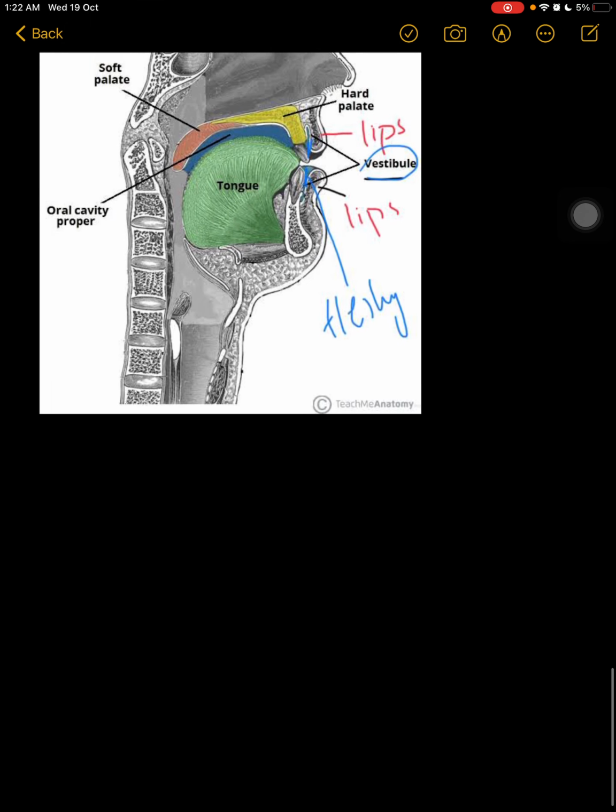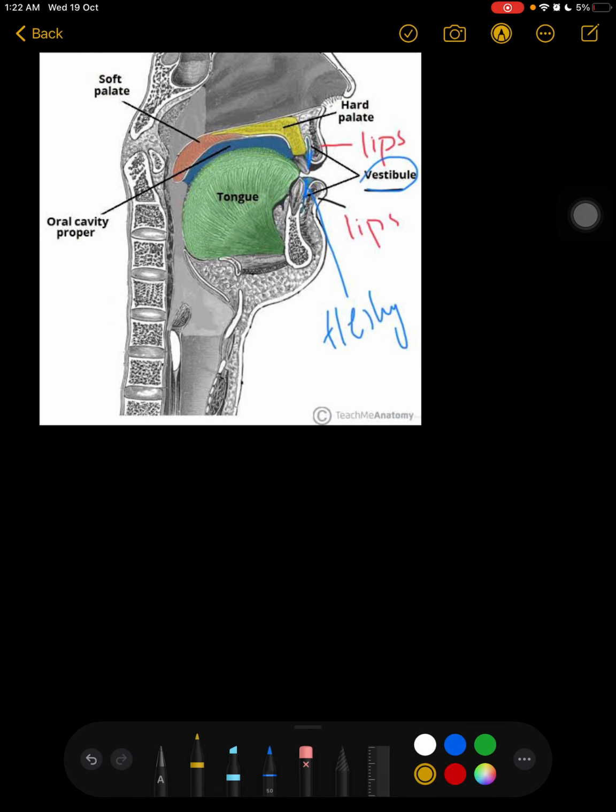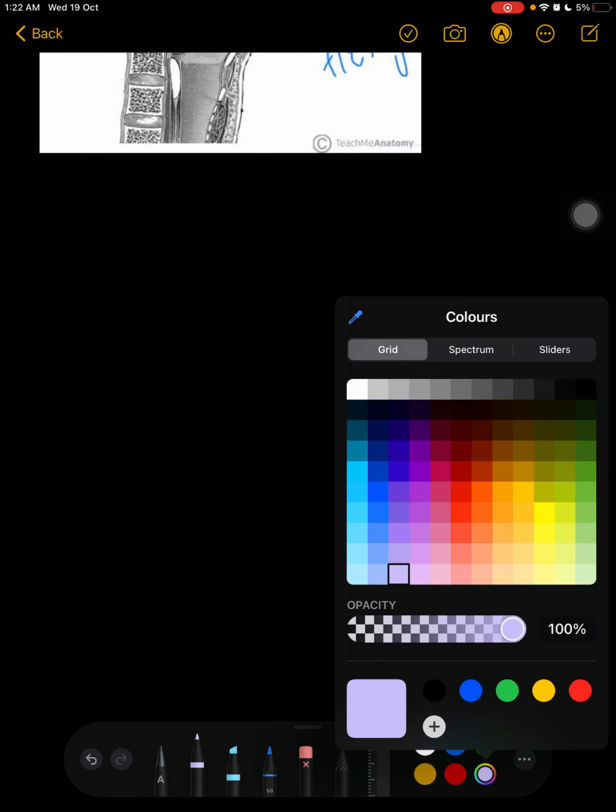Okay, now let's talk about the buccal cavity.